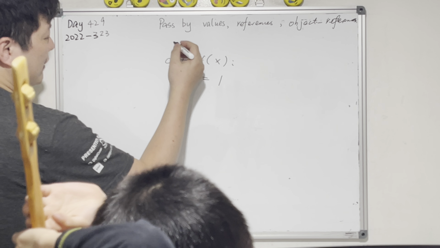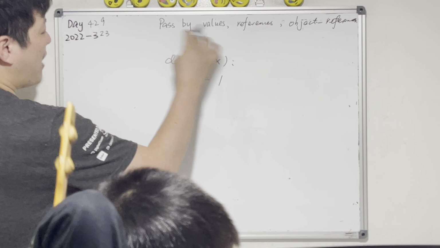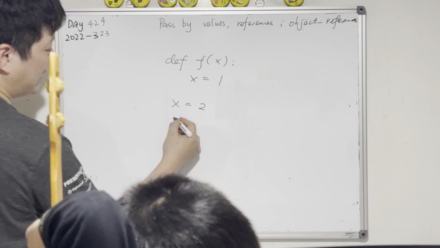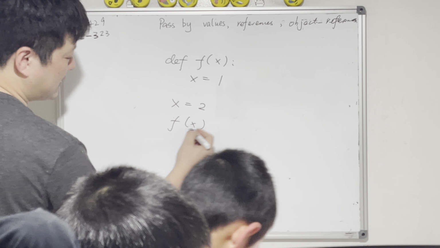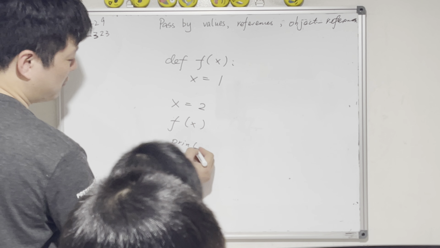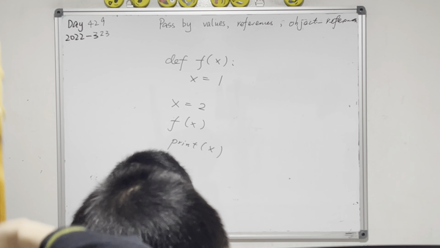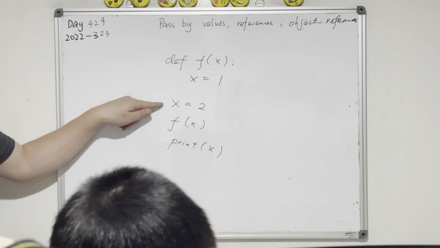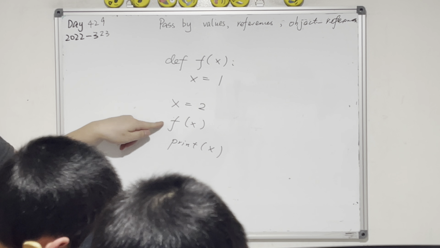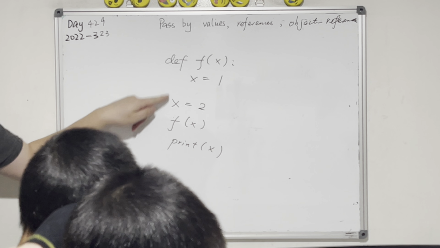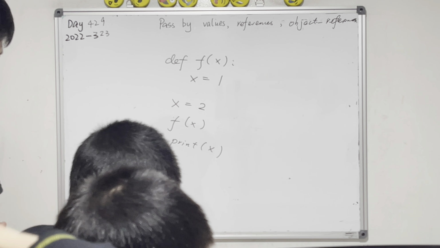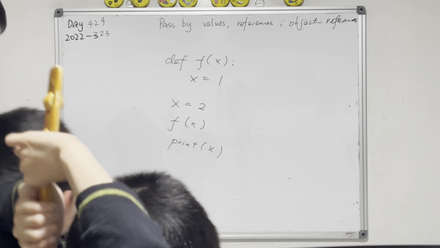Look, if I have this x defined outside the scope of the function, I say x equals 2. And then I call this function f(x), and I put in the x. Can you tell me what's the value of x? I define the variable x equals 2, and I call this function, which changes the value x equals 1, and then I print the x. What's the result of x?